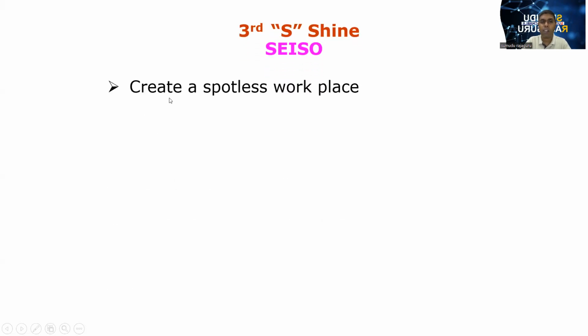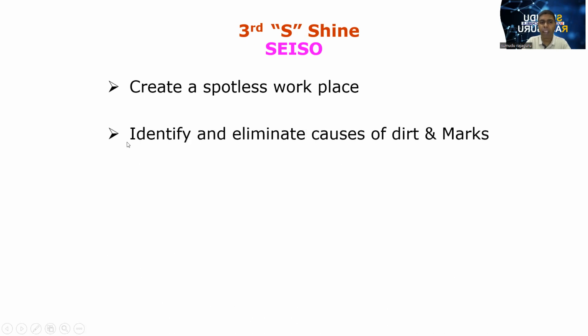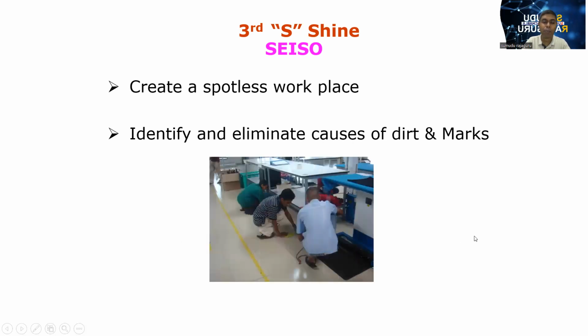Okay. So we can create the schedule for cleaning. In the operation flow, we can clean every hour. Then we can clean the bus bar and the upper parts once a week. Like that we can create the schedule, and based on the schedule we can clean. Create a spotless workplace. Identify and eliminate causes of dirt and marks. So we can identify the causes and eliminate them at the source also. You can see the picture of people cleaning their respective work area with the alarm, with the bell.